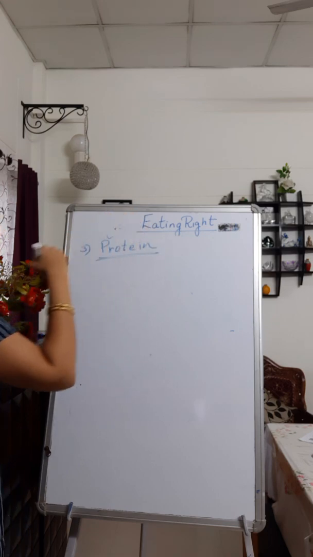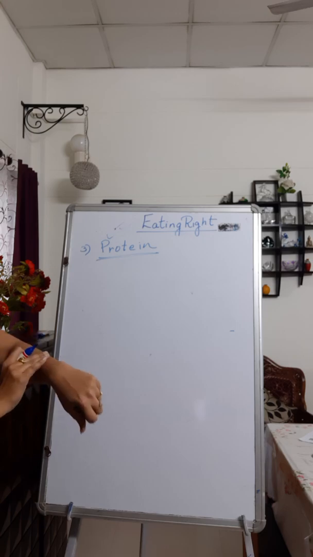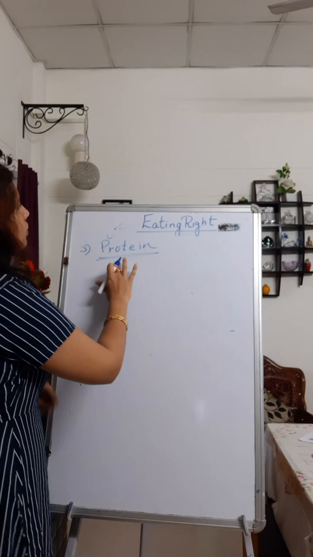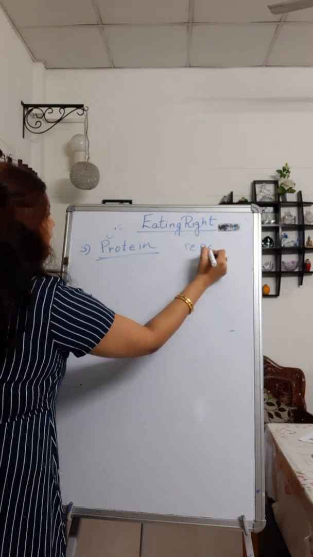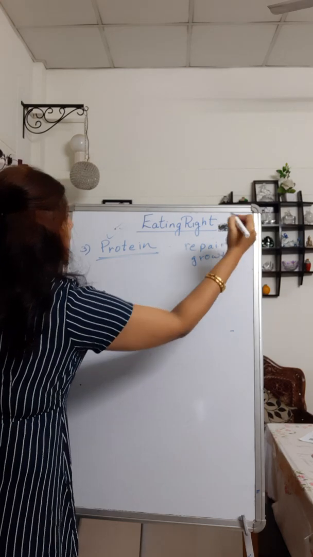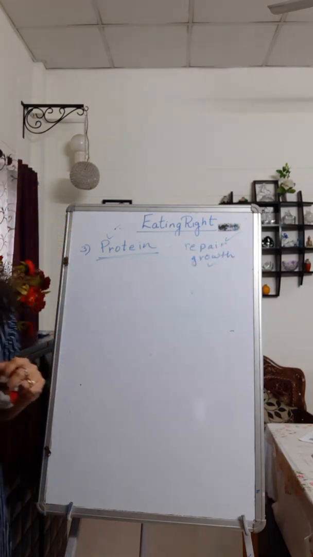Now what does this protein help us to do? What is the function of protein in our diet? It supplies the body with materials to make new cells which build the body and make it grow. Suppose we have got hurt. I've got hurt here. So this protein is going to do the repair, and it is going to help you in growth. So protein helps in repair, and it also helps in growth.